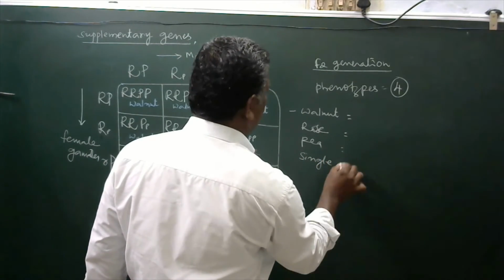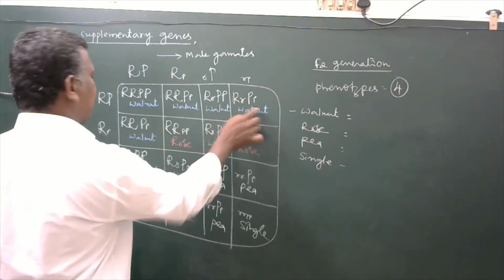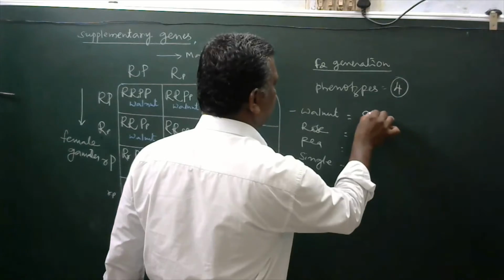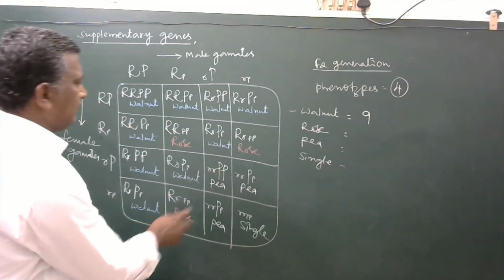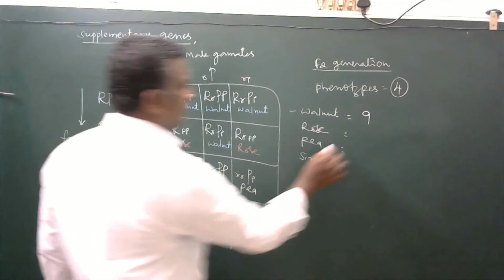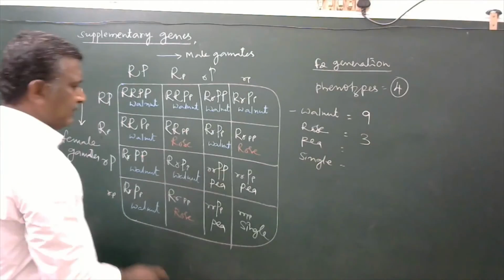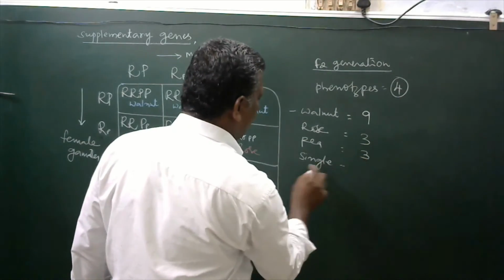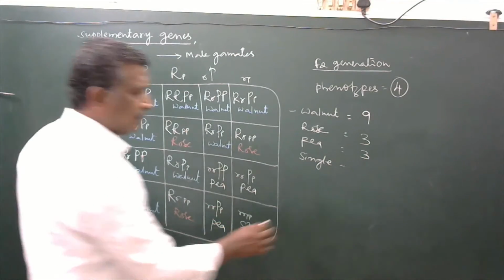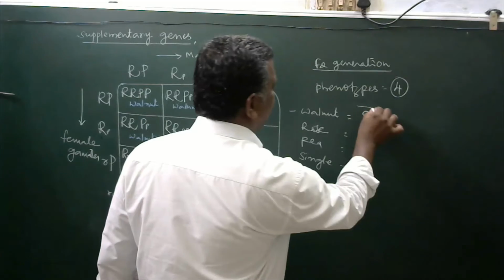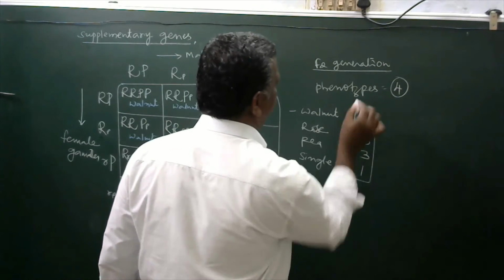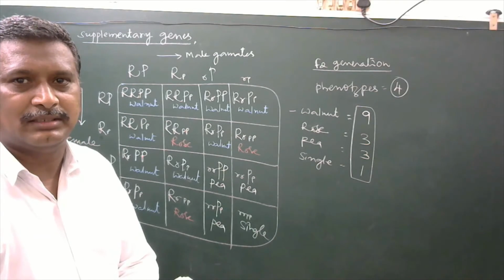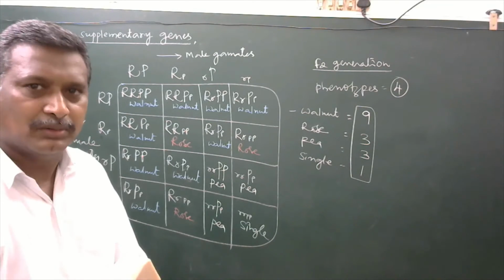How many are with walnut? 1, 2, 3, 4, 5, 6, 7, 8, 9. So 9 will be there. How many are with rose? 1, 2, 3. How many are with pea? 1, 2, 3. How many are with single? Only one. So this will be the phenotypic ratio. That is 9 is to 3 is to 3 is to 1 is the phenotypic ratio.